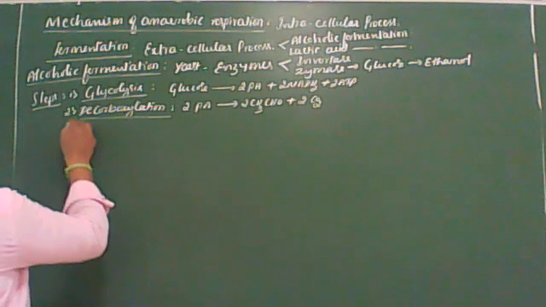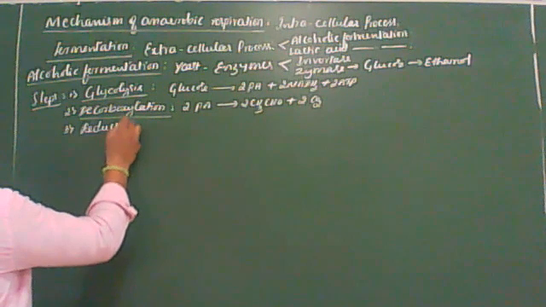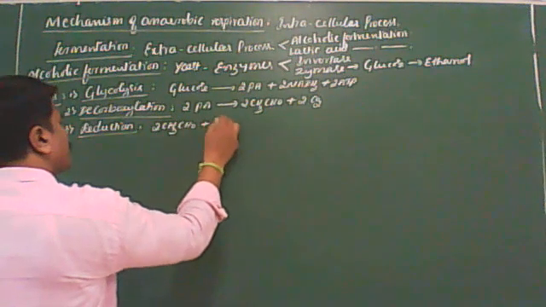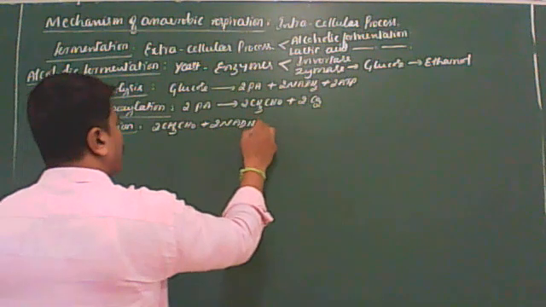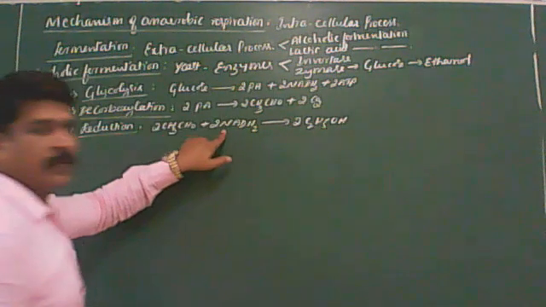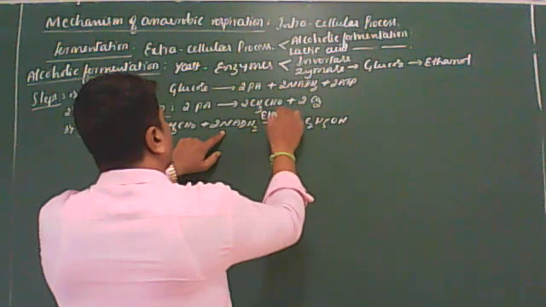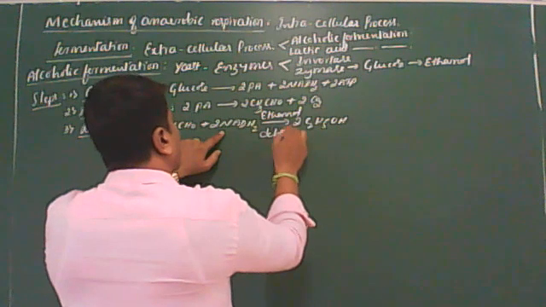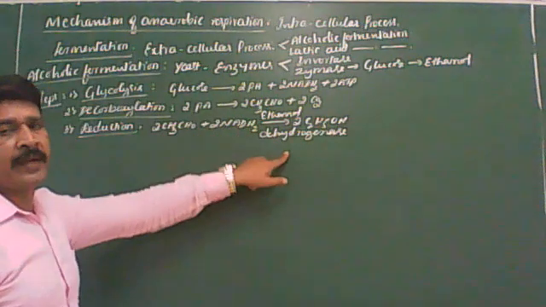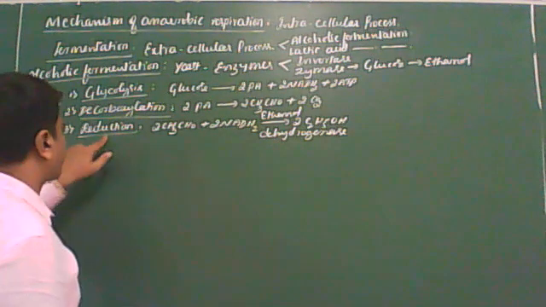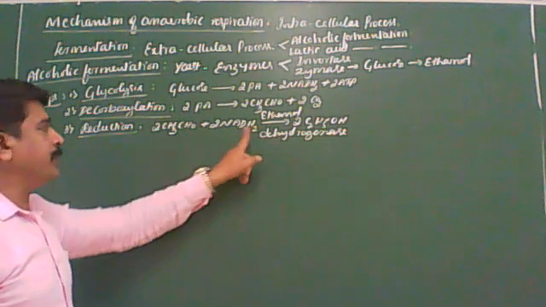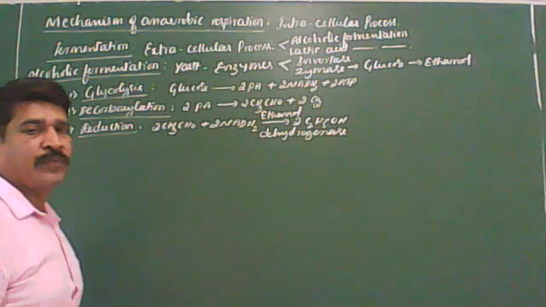Then the last step is the reduction. Here, two molecules of acetaldehyde are reduced by utilizing NADH2 to two molecules of ethyl alcohol in the presence of ethanol dehydrogenase enzyme. Clear? This is called reduction.